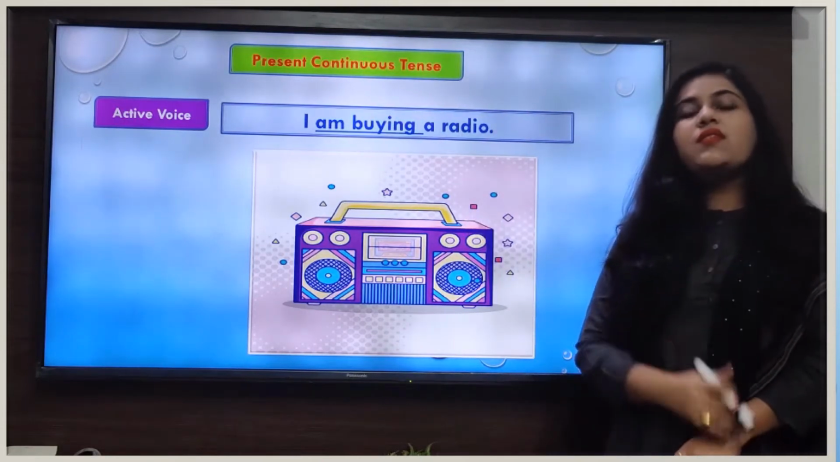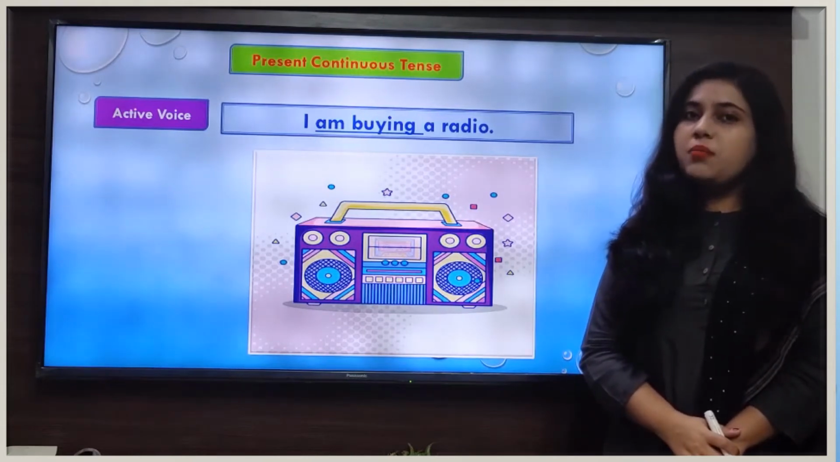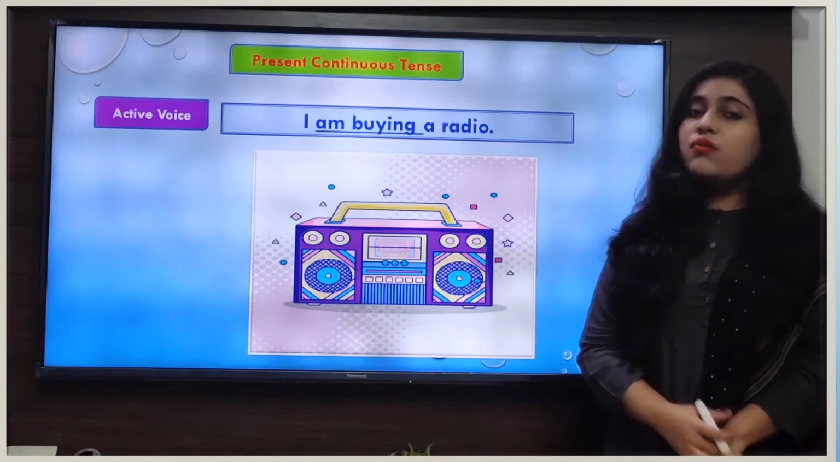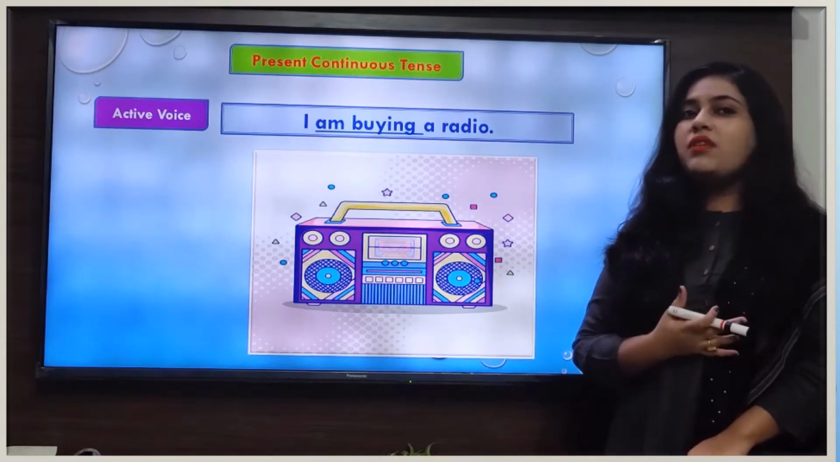So if we have a sentence in present continuous tense, then how will we change that sentence into passive voice? So we will follow the basic rules as we have done before.